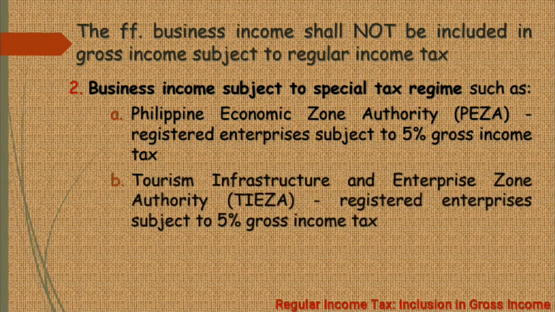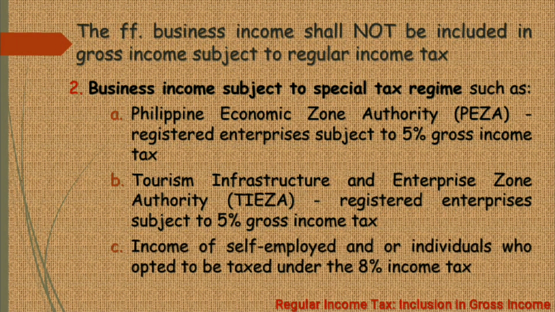Another one is etong TIEZA registered enterprises or Tourism Infrastructure and Enterprise Zone Authority registered enterprises, as they are subject to the same 5% gross income tax. And then we also have the income of the self-employed and or individuals who opted to be taxed under the 8% income tax.